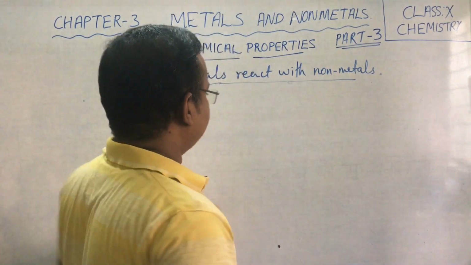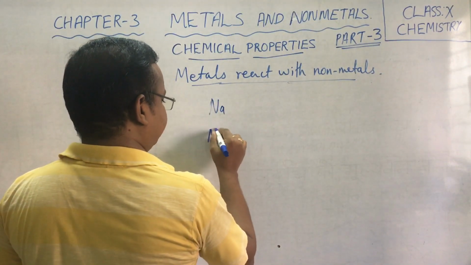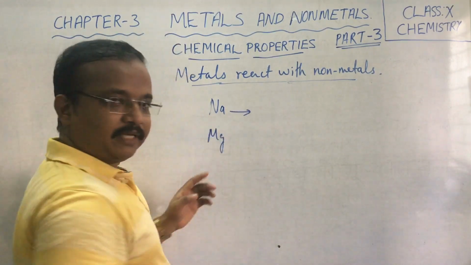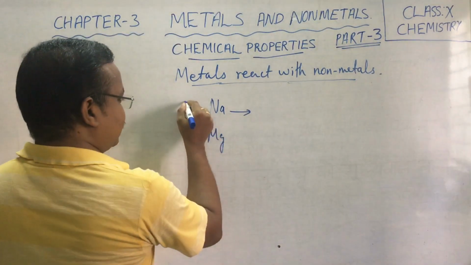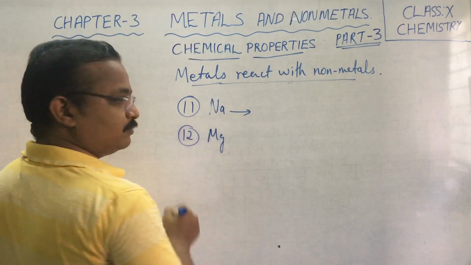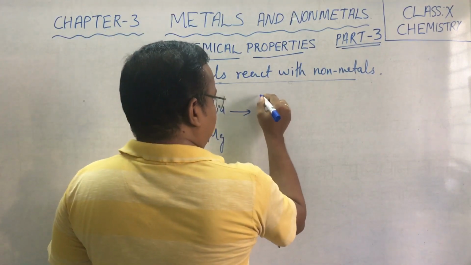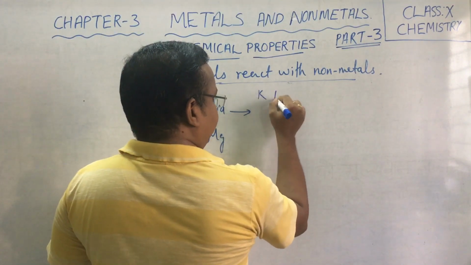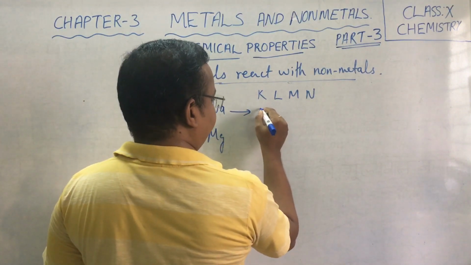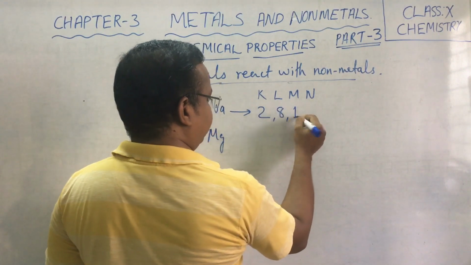Now, if you consider some metals like sodium or magnesium, what is the atomic number of sodium? Yes, sodium has an atomic number of 11 and magnesium has an atomic number of 12. Right? The electronic configuration of sodium, when you write KLMN, is 2, 8 and 1.